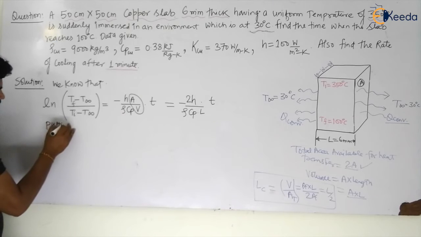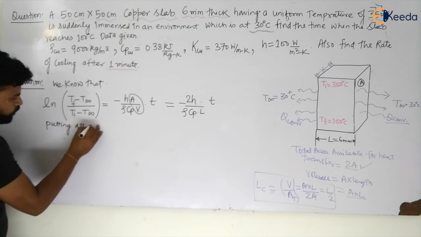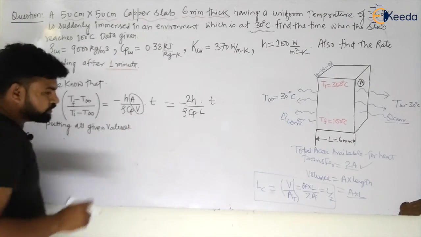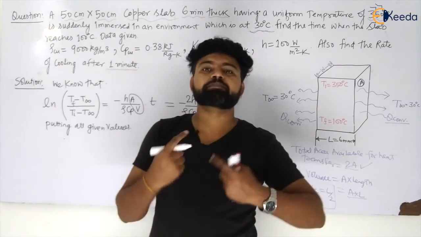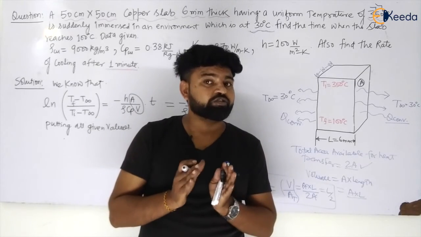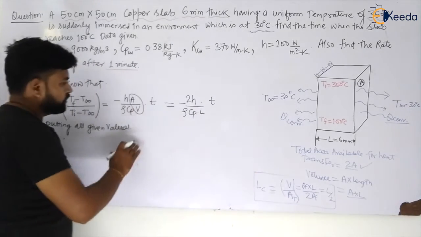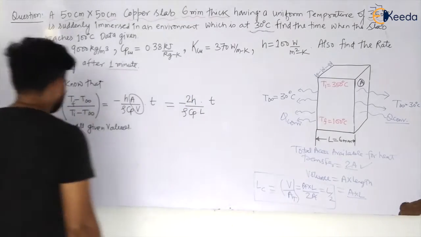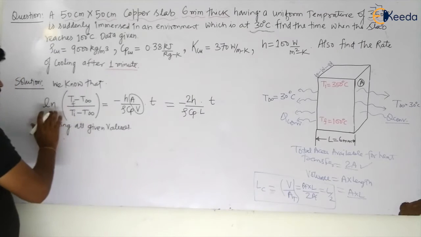So putting all given values, just try to make your calculation simple, so that the answer will be correct and there will be fewer chances of error. Now I am doing only this, so that's why I have calculated first Lc, then I have put it in this. So now I am putting all the values in this particular equation.